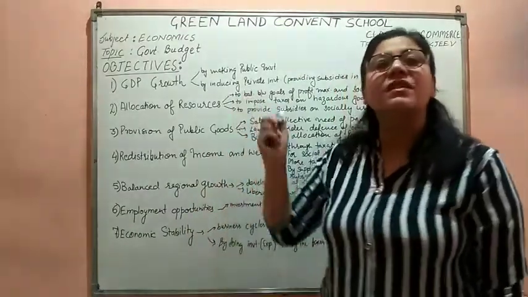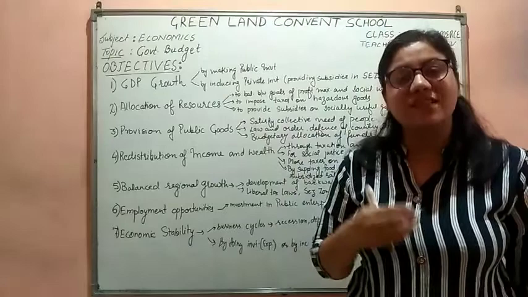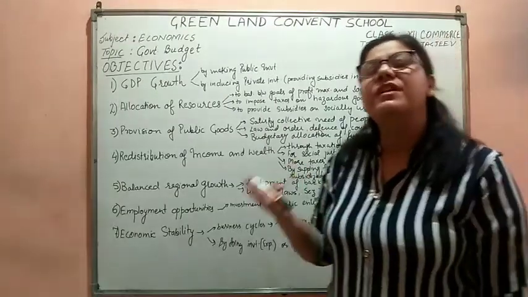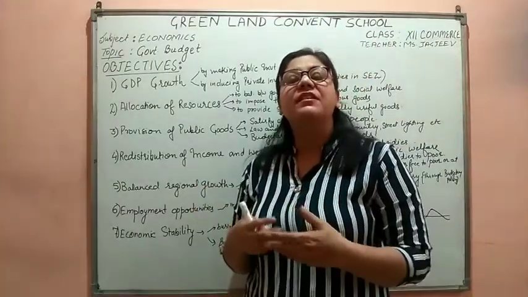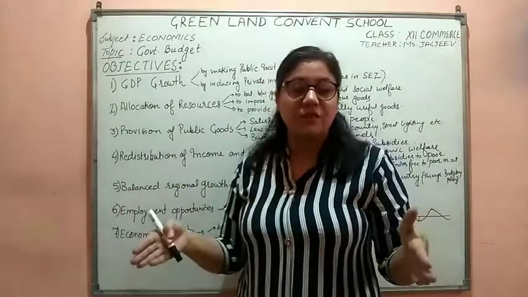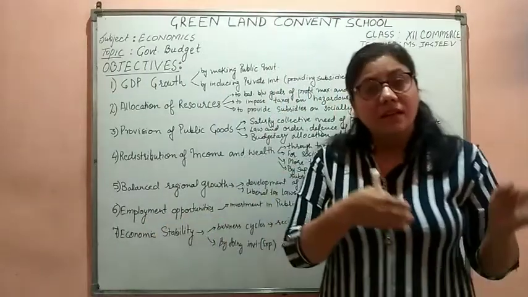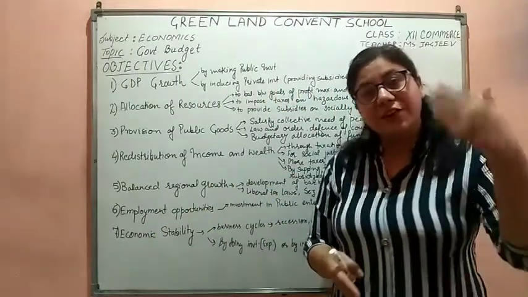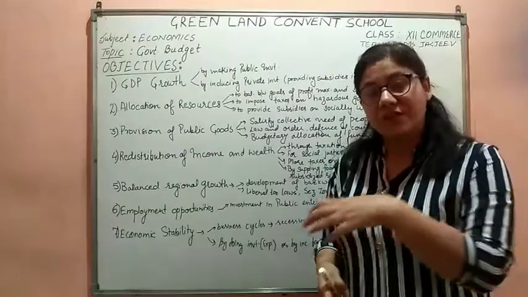Two, by inducing private entrepreneurs to invest in the country, by offering various subsidies and by having good infrastructure, the government can induce private entrepreneurs to invest in the country.